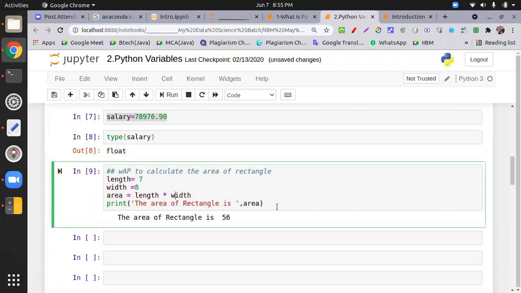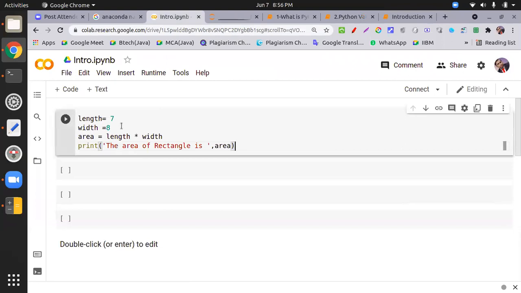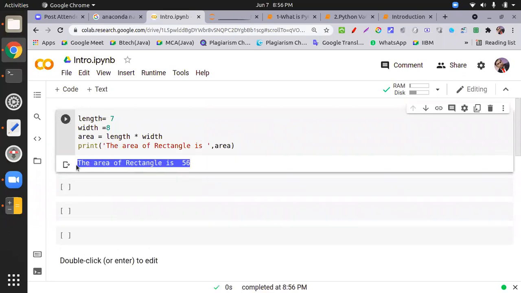All right. If you want to do it with me, open Colab and type the program, just like I opened Colab. You can type the same program over here and run the cell. Initially it will load a little bit slowly, but later on it will work fine. This is the way you can run it on a Colab notebook. Very easy. It will automatically save in your Google Drive account, the account you log in with.